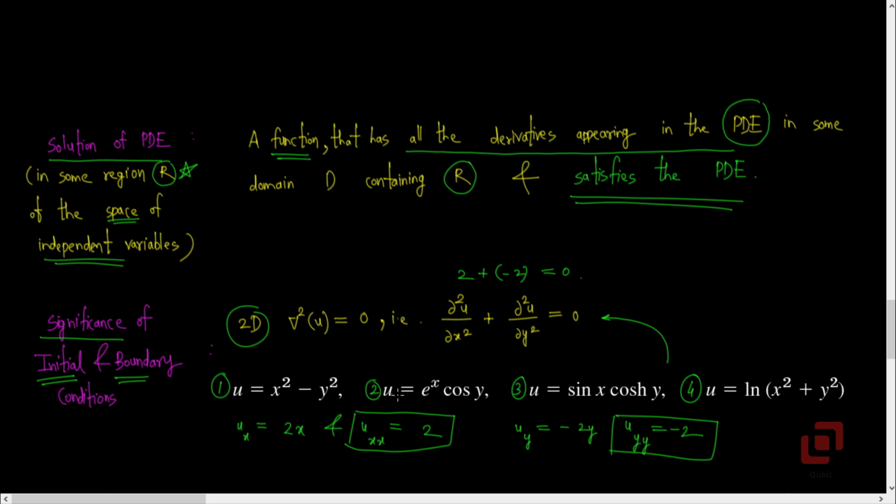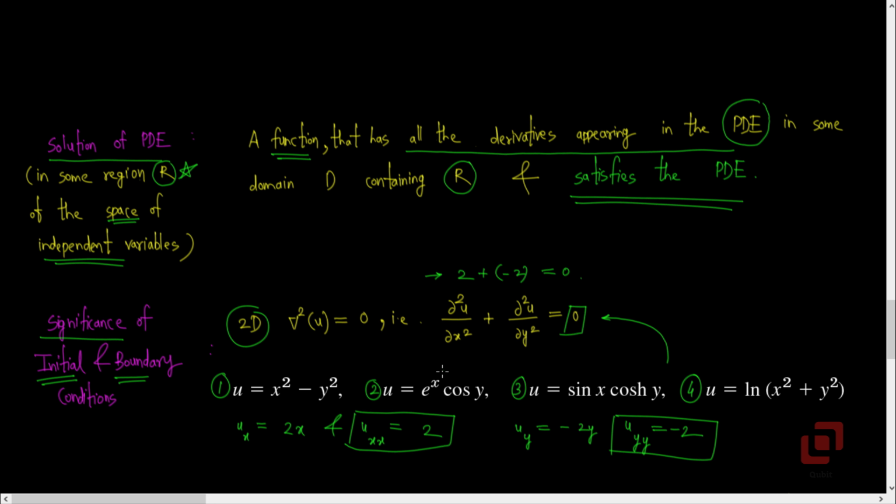So what you have to do is obtain the second order derivatives of u with respect to x as well as with respect to y. For all three functions, you have to add the derivatives as we did for example 1. You should get the addition of the derivatives as 0.